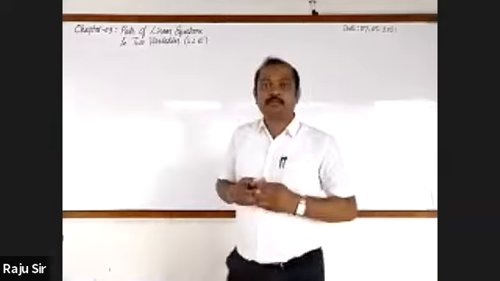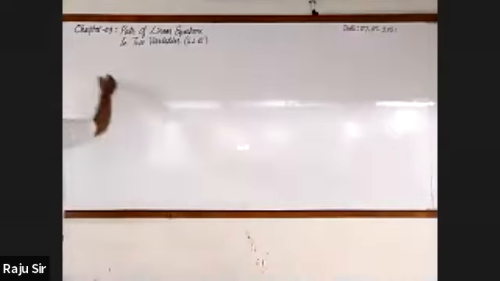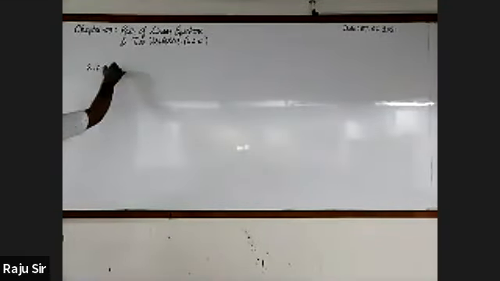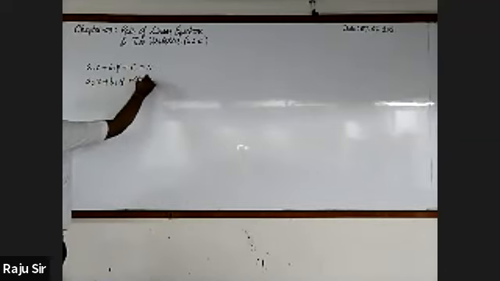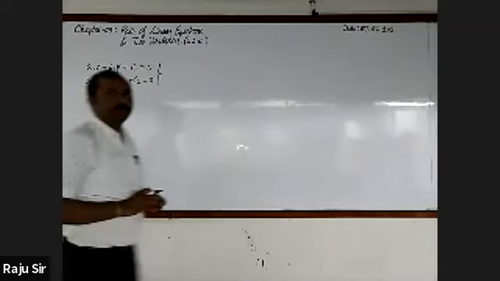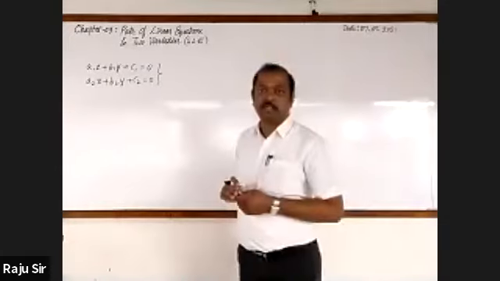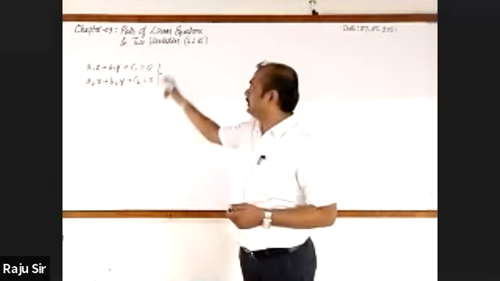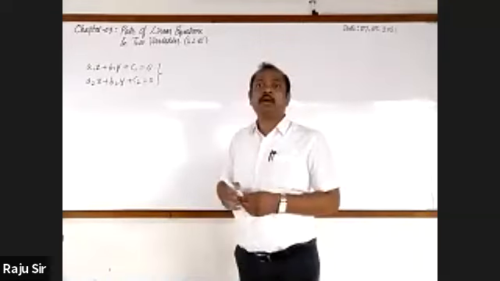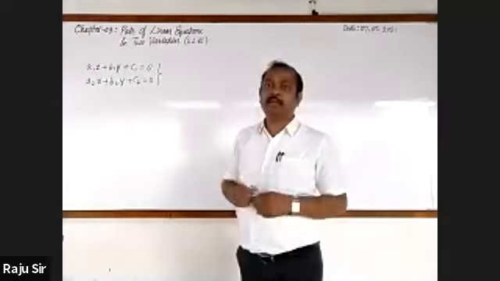And we know the general form of a pair of linear equations in two variables. It is a1x plus b1y plus c1 equal to 0, and a2x plus b2y plus c2 equal to 0, where a1, a2, b1 and b2 are not equal to 0. x and y are variables. Then a1, a2, b1, b2, c1 and c2 are all coefficients, also called constants, and these constants may be any real numbers.